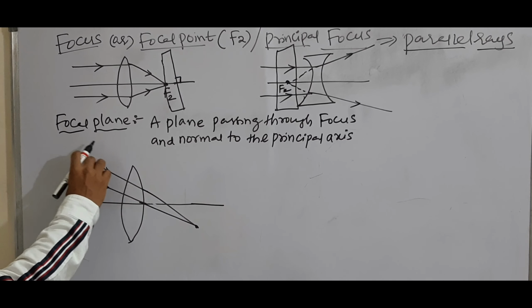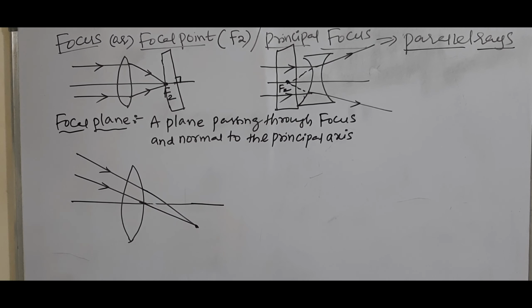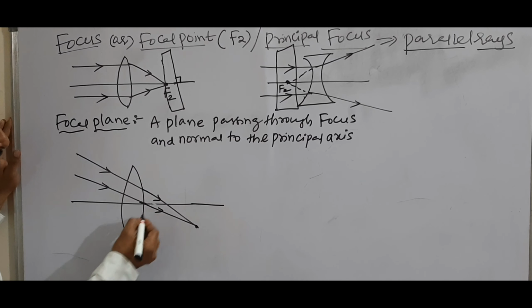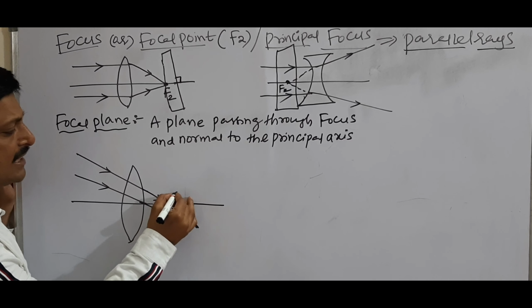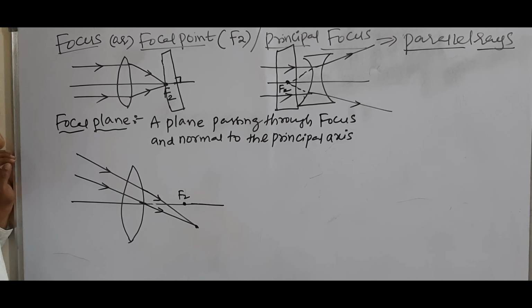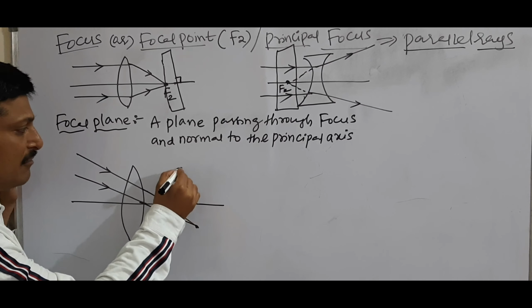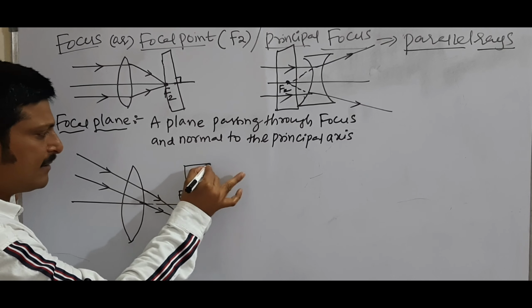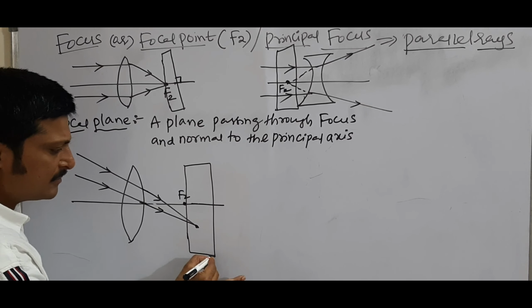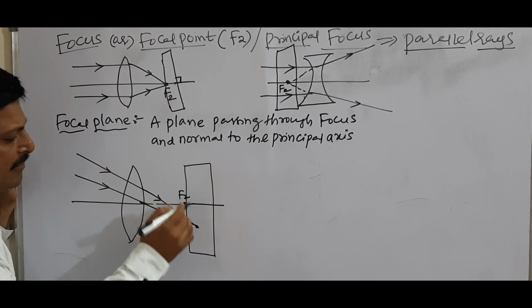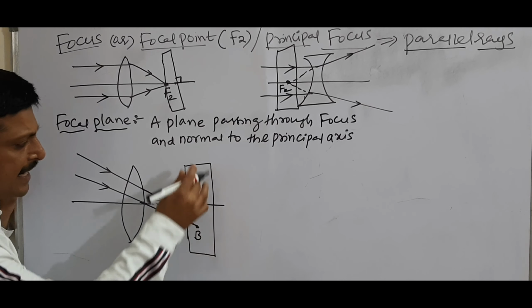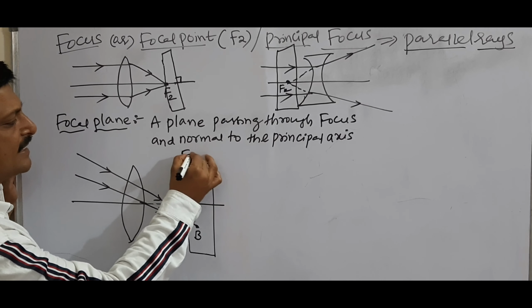But here rays are not parallel to principal axis, so after passing through lens, they are not converged at focus. If you draw a focal plane, the lens brings the rays to meet at a point B in the focal plane.